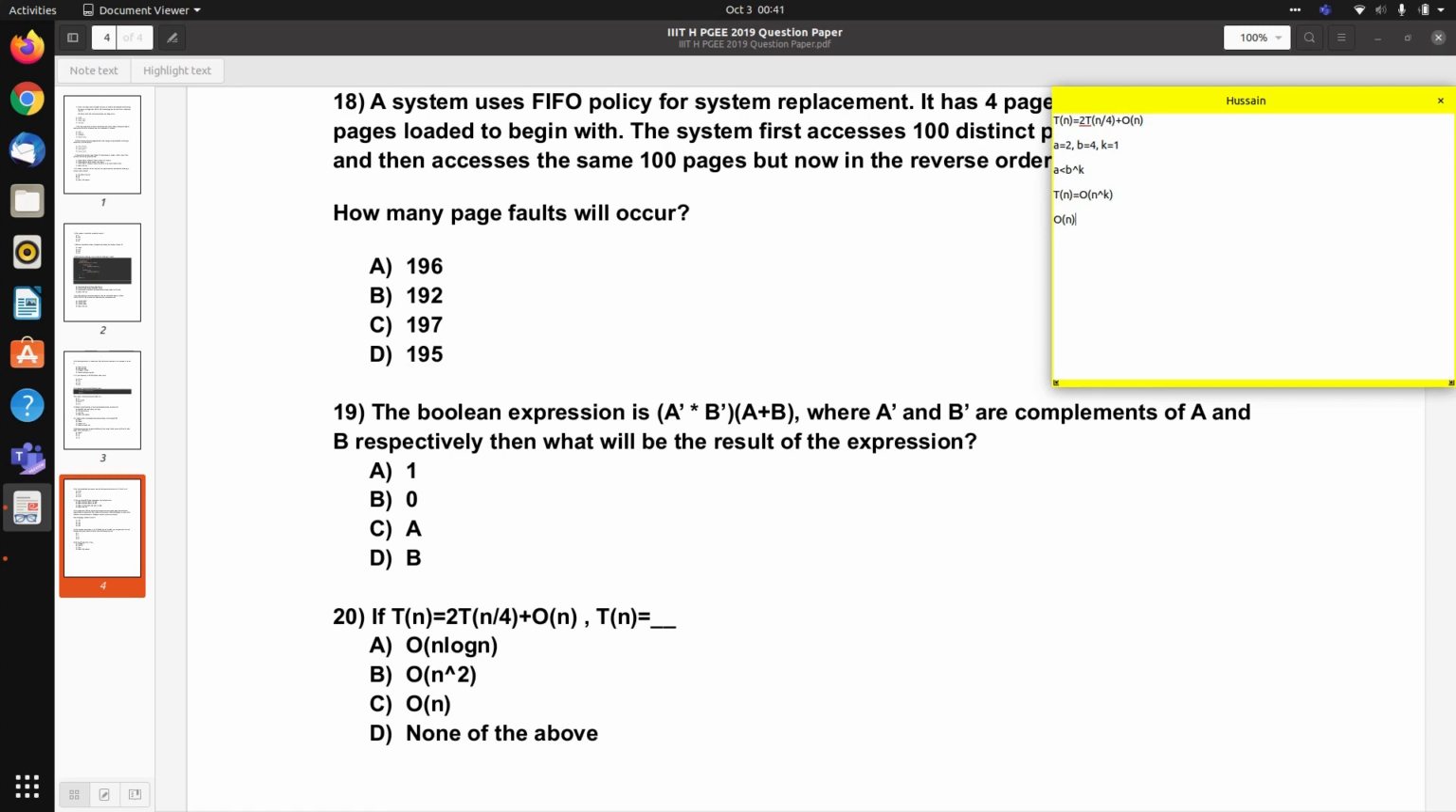In this question paper there are still 40 questions left. We will be discussing all of those 40 questions.